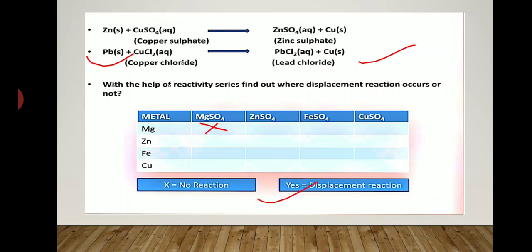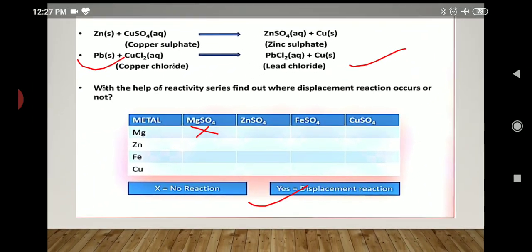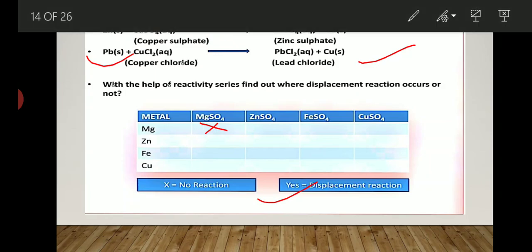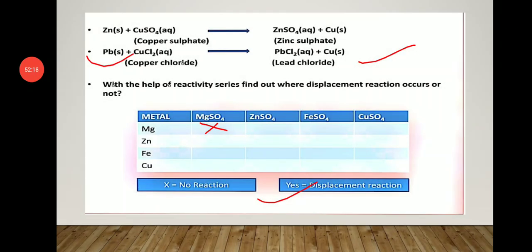Now let's see the fourth type of chemical reaction, that is double displacement reaction, that we will discuss in our next video. That's all for this video. We will discuss double displacement reaction in our next video.